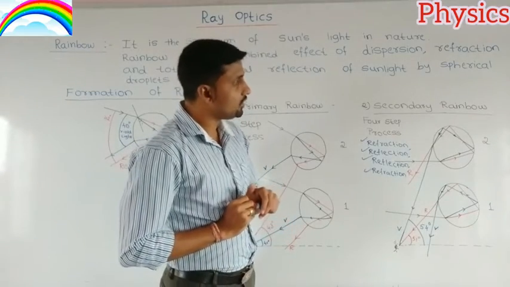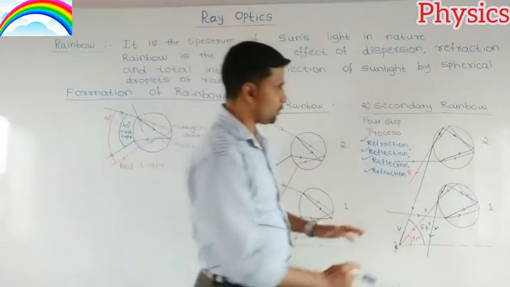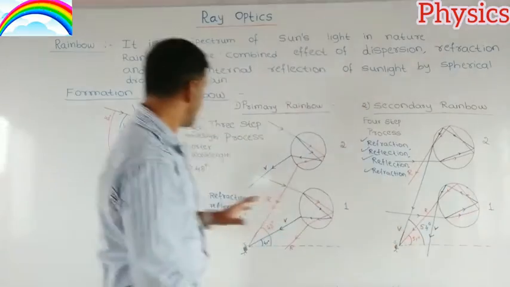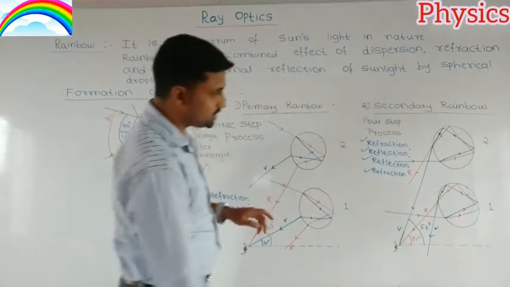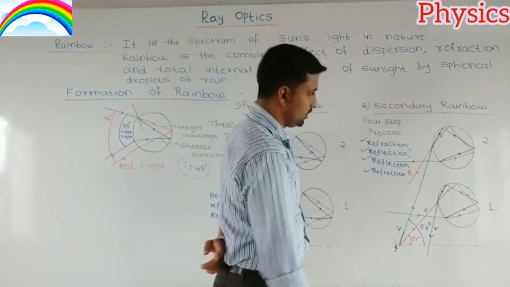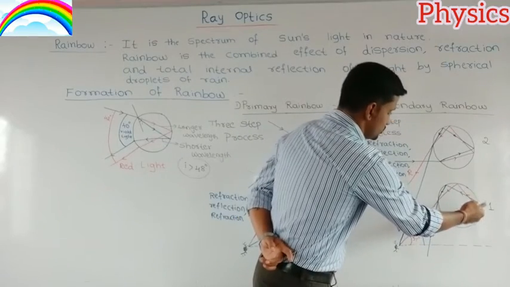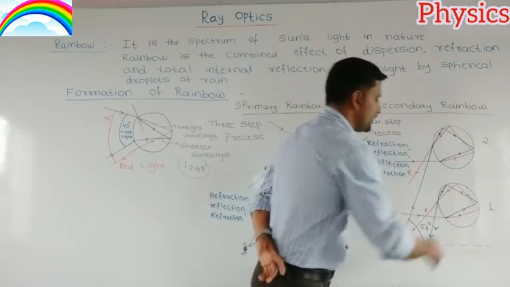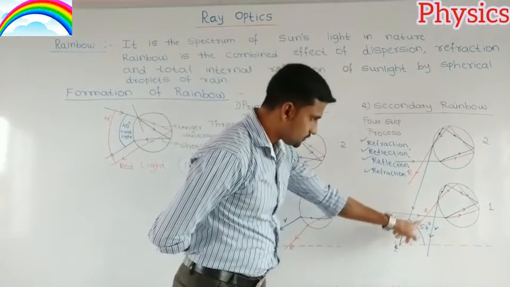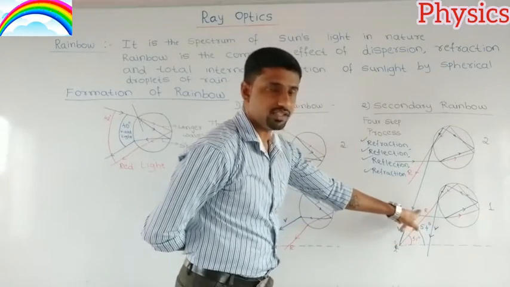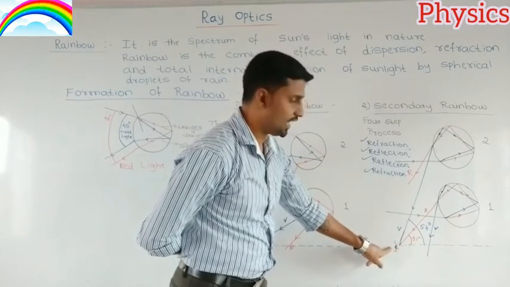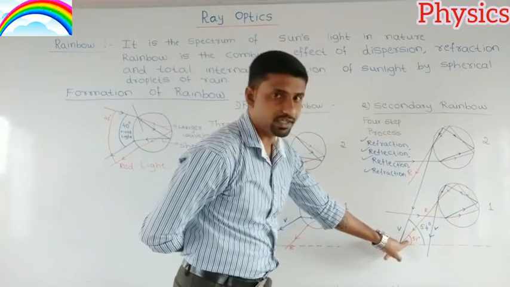See, in the case of a secondary rainbow, the process of formation is the same as this. But see here, what will be the result? From the first spherical droplet of rain, it is the red color which reaches the observer's eye with an angle of 51 degree.